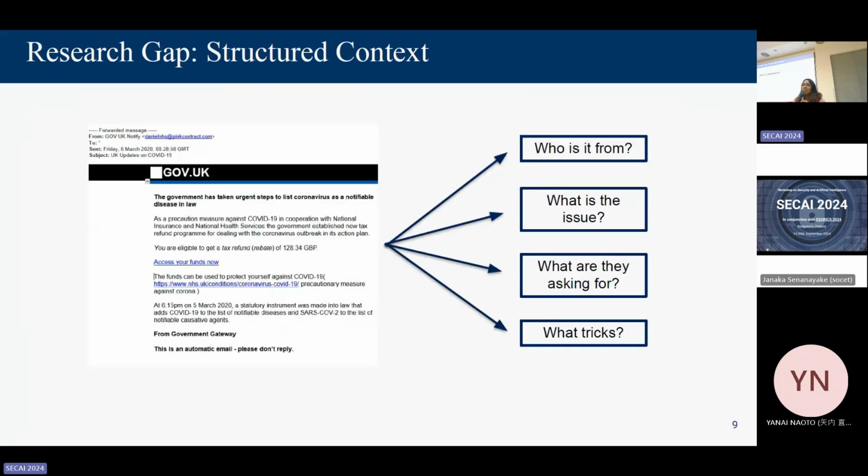The second problem we have is, what do we mean by the context of a text? Because machines read things differently than we humans do. When we open an email, we see certain cues in the email that machines can't automatically. For us, context in an email means who is it from? What is the problem they're claiming? What are they asking you to do? You just pick up on these things, it just comes so naturally to us as humans. But how do we break it down and make the machine replicate this thought process?